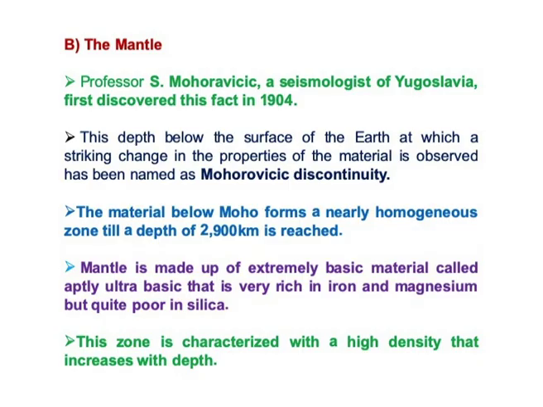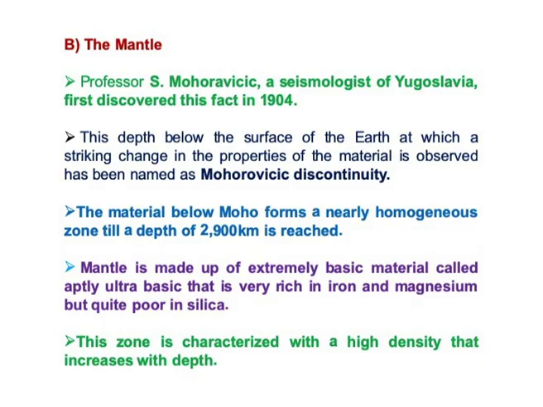Then coming to the second layer, it is the mantle. I told you just now, Mohorovicic was a very familiar scientist from Yugoslavia, and he first discovered this in 1904.